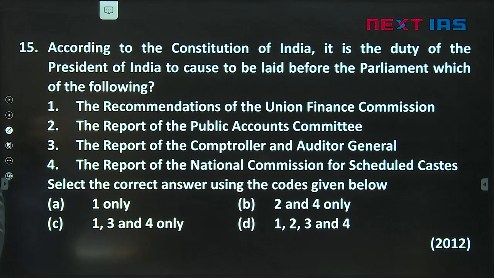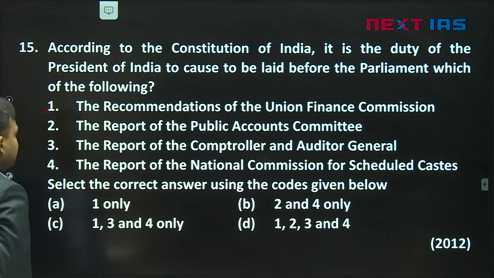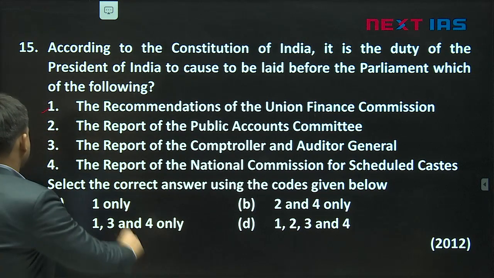Next, according to the Constitution of India, it is the duty of the President of India to cause to be laid before the Parliament which are the following. So, what are the constitutional responsibilities on the President to present as a report to the Parliament? Recommendations of the Union Finance Commission, it is there. Okay? A report of the Public Accounts Committee.